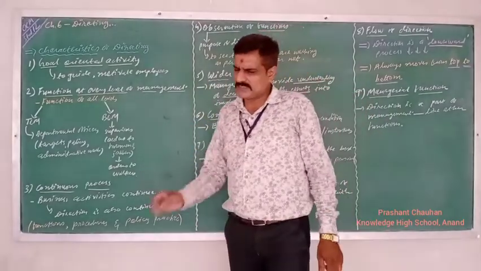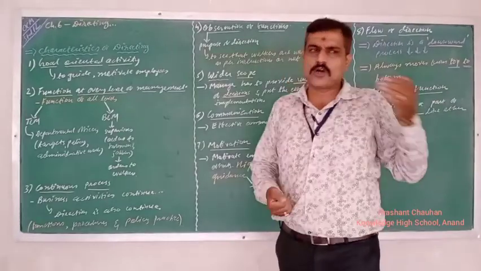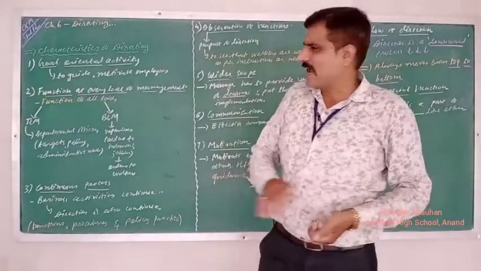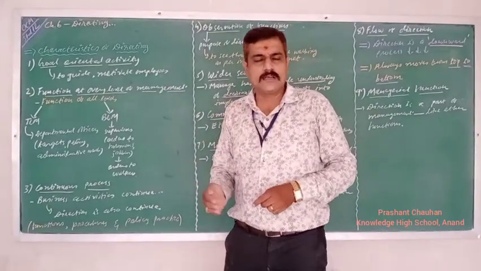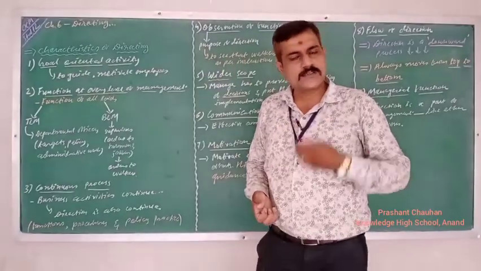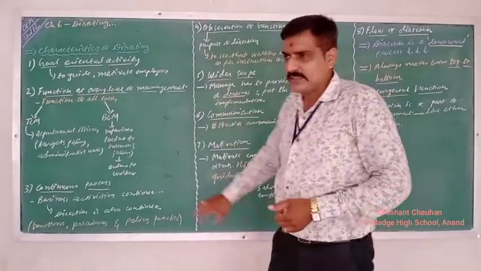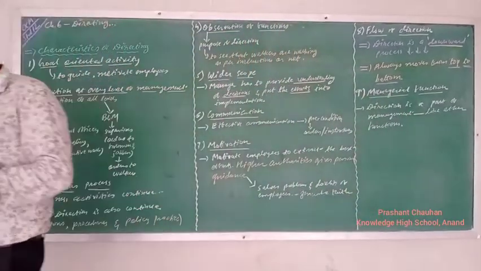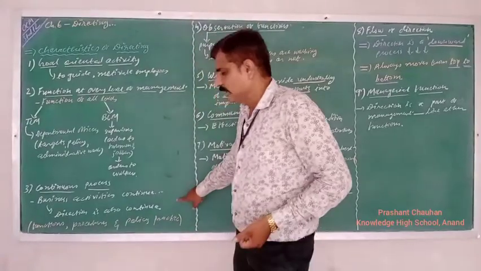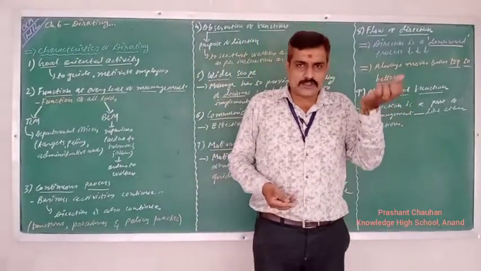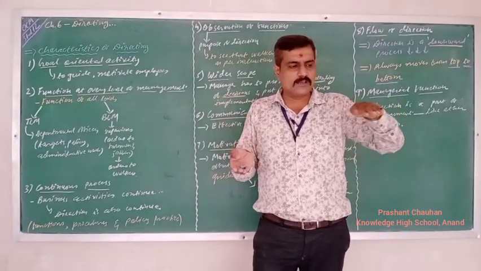Third one, continuous process. It is very common for every management function. Why? Because if management stops the work, everything will stop. No, it will not happen. It is a continuous process, the business will run continuously, and the different functions will also run. Under the continuous process, business activities are continuing, the business is running in a proper way. As long as these business activities are continuing, the direction is also continuing. If business activity stops, direction will stop. If it starts, direction will start. So it is running on the basis of the business.